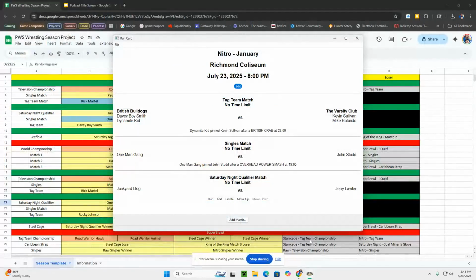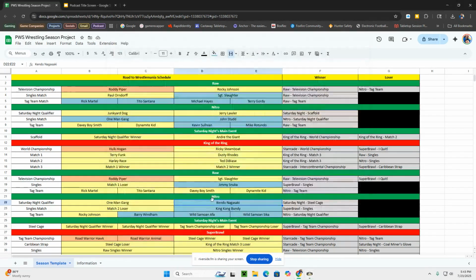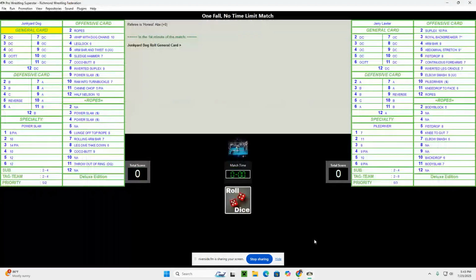And getting back to it, we have our final match. No, not the final match for the night. Let's see how this works out. Our final event of this one is going to be our Saturday night qualifying match. Junkyard Dog against Jerry Lawler.